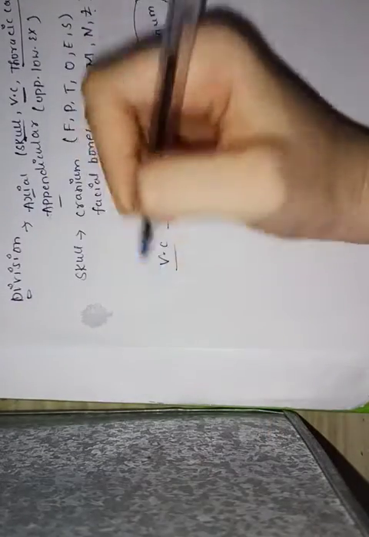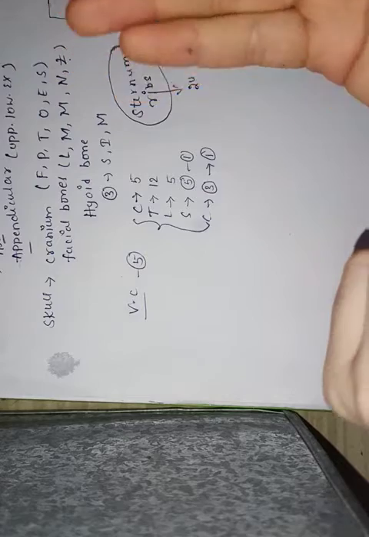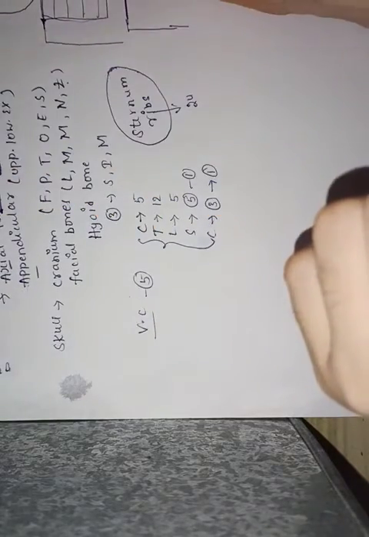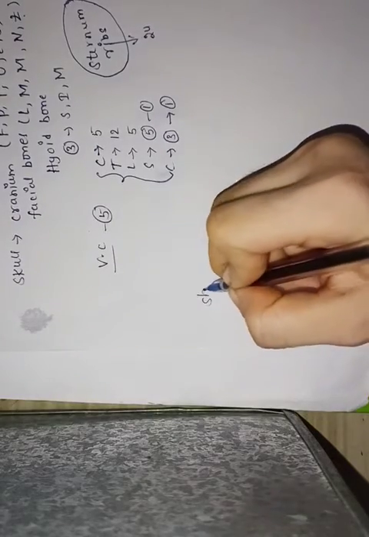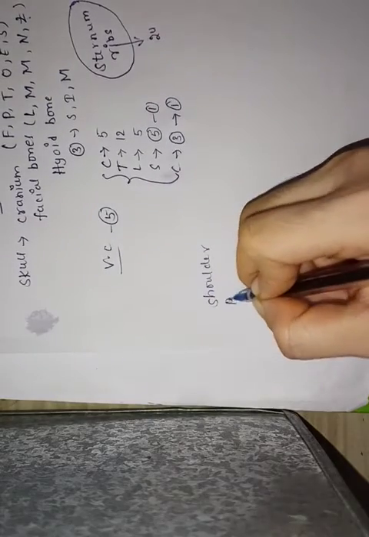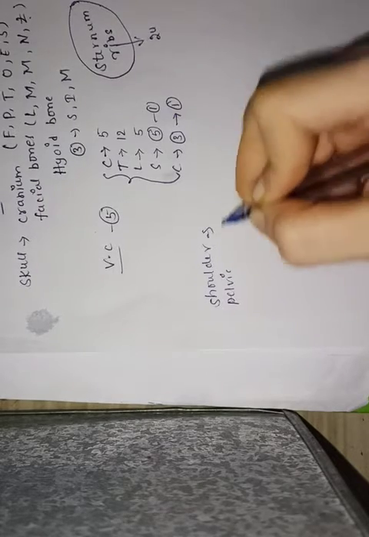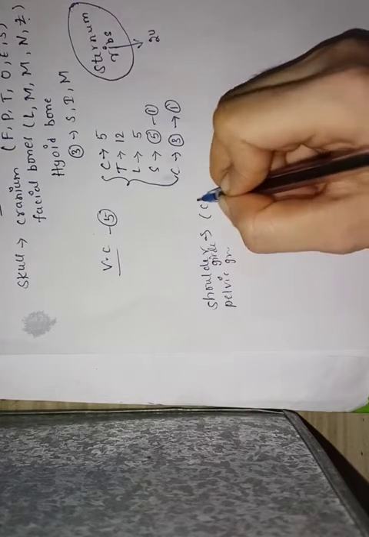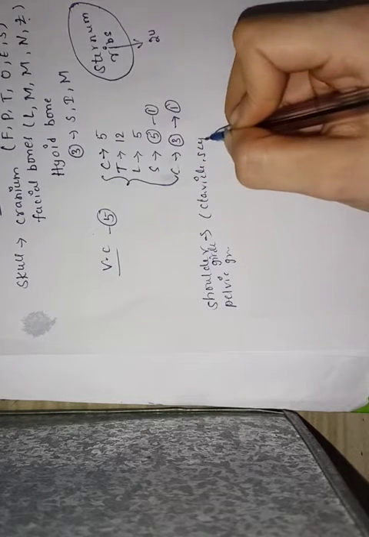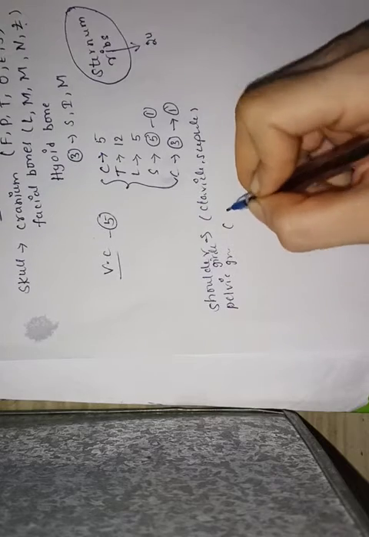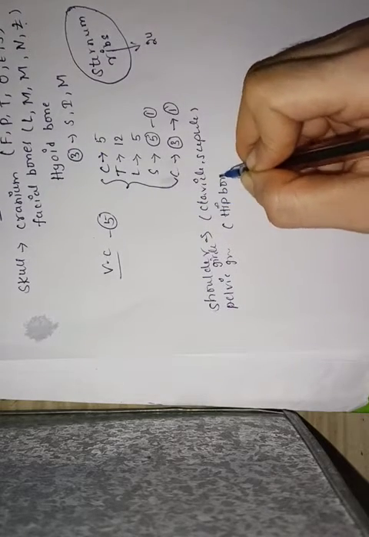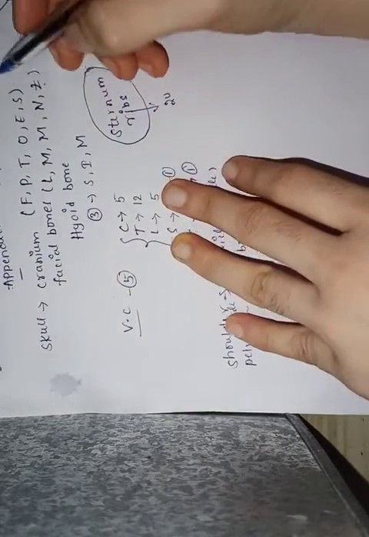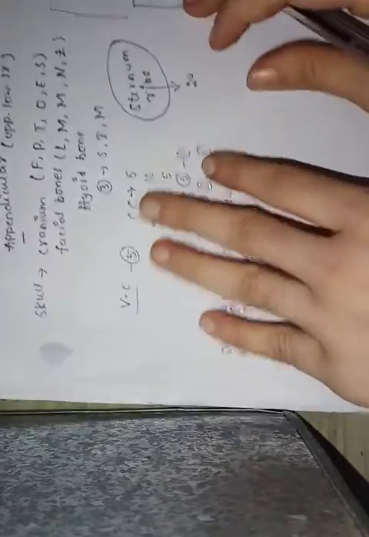Coming to appendicular skeletal system, as we already said, it is attached to the axial skeletal system with the help of shoulder girdle and pelvic girdle. In shoulder girdle we can see clavicle and scapula bones. In pelvic girdle we can see hip bones. These bones are used to connect our appendicular skeletal system to the axial skeletal system.